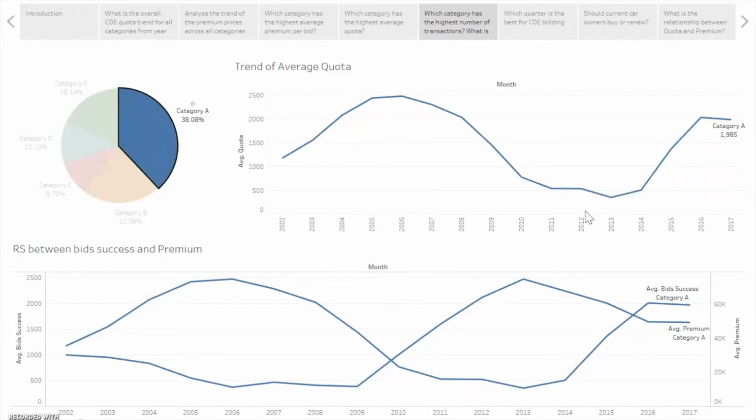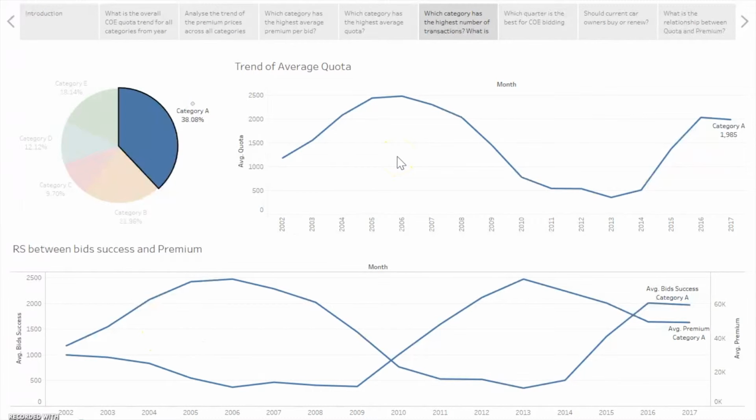The premium price and quota have an inverse relationship, which means that the premium has an inverse relationship with bid success as well. Because quota is the supply, and a higher supply will cause the price, which is here the premium, to be lower.